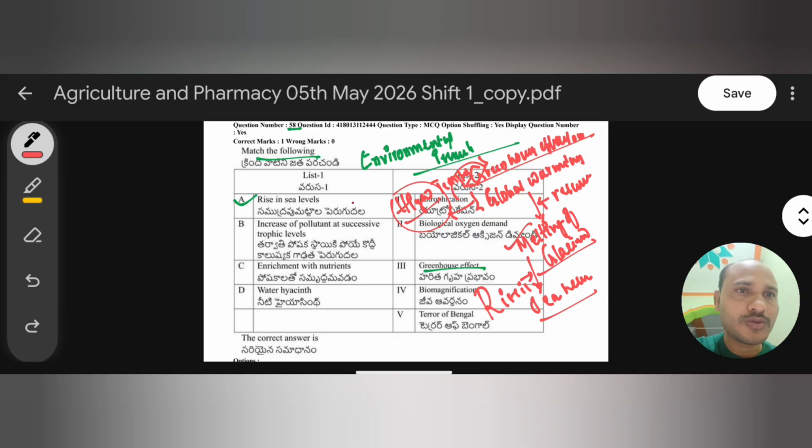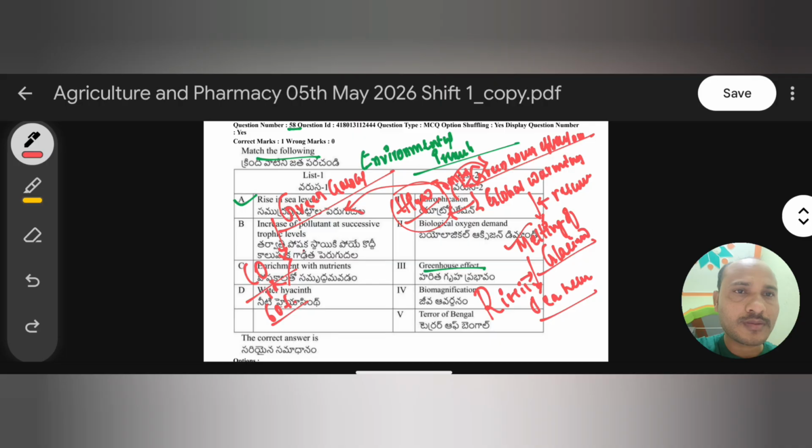Do you know there are some gases in the environment which cause global warming? Such gases are called greenhouse gases. Among them, carbon dioxide has the highest share, 60%.